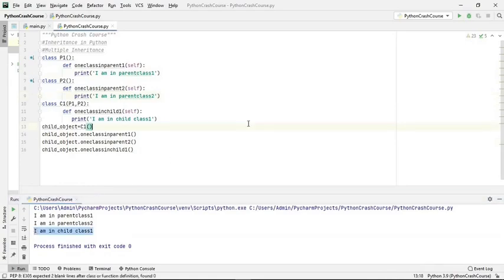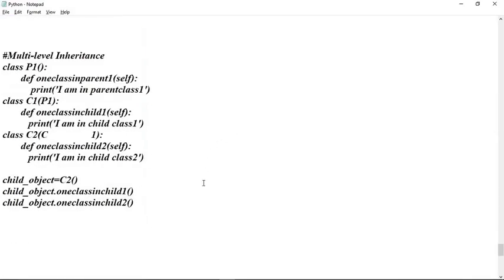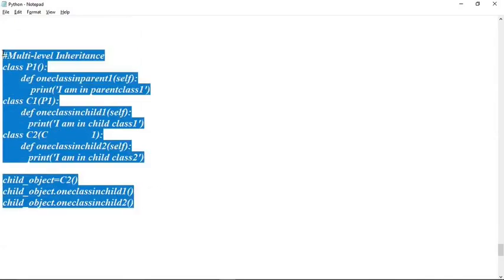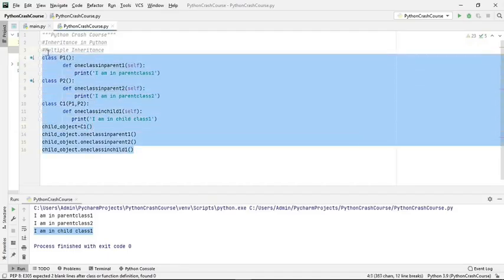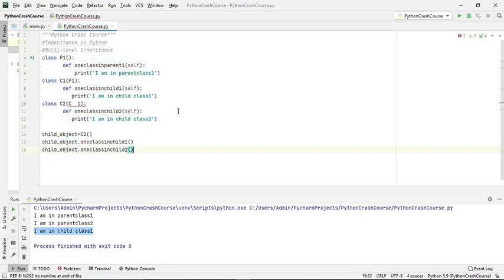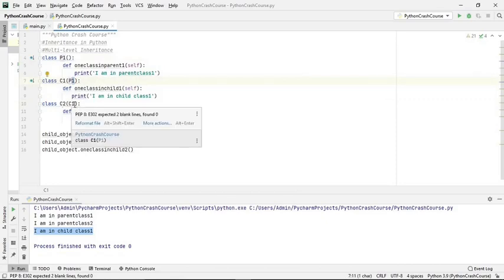Next we have another inheritance concept which is called multi-level inheritance. Okay, so here the parent class is P1, and we have two child classes, C1 and C2. Child class C1 is accessing parent P1, and child class C2 is also accessing